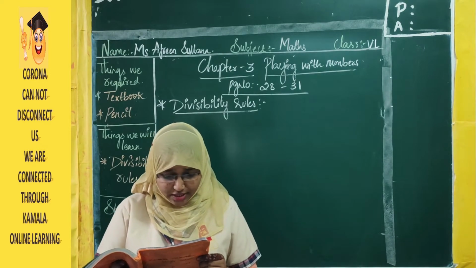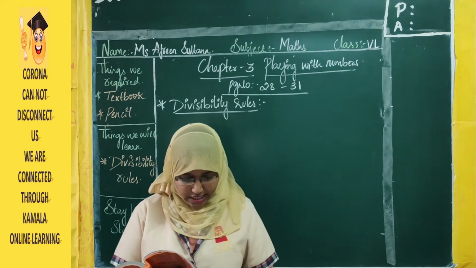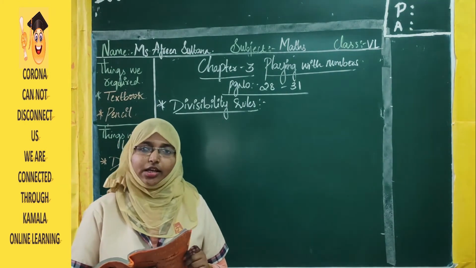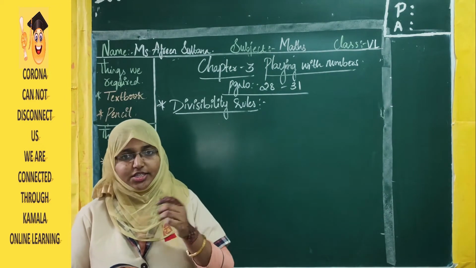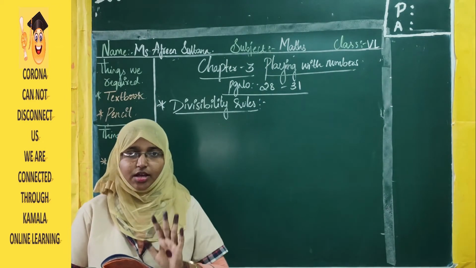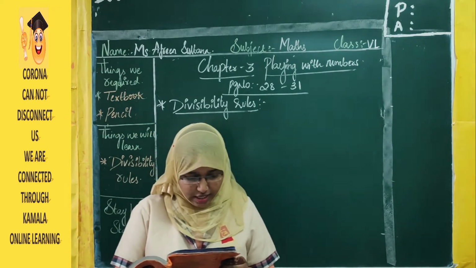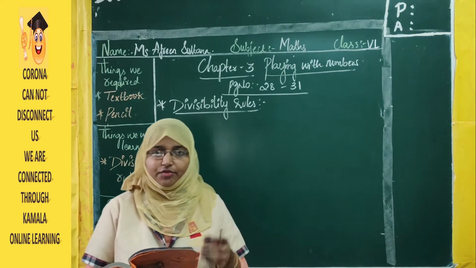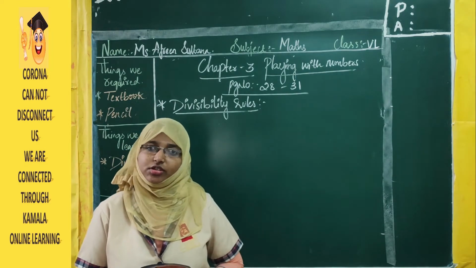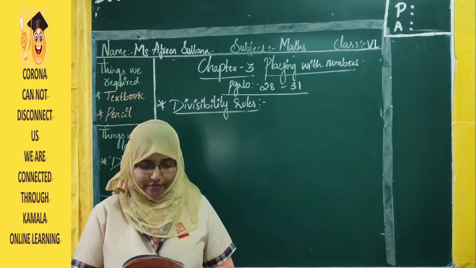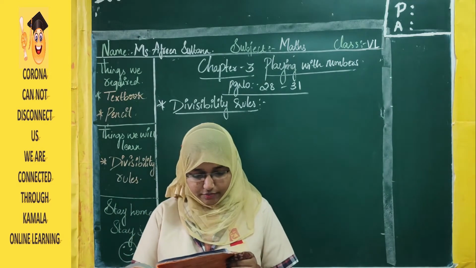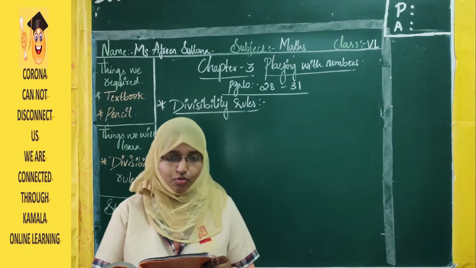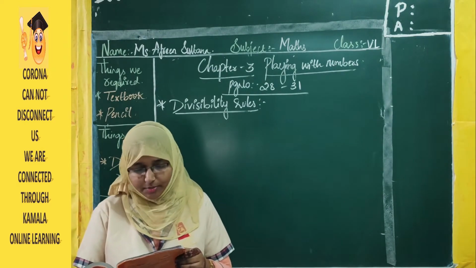Now let us see. Firstly, she thought of giving 2 chocolates each, but found that some chocolates were remaining. After giving 2 chocolates, she still had some left over. Then again she tried giving 3 each, but again some chocolates were remaining. Again some chocolates were left. Finally, she thought of giving 5 chocolates each. Now she found that no chocolate was remaining.